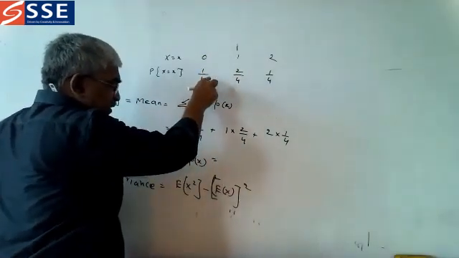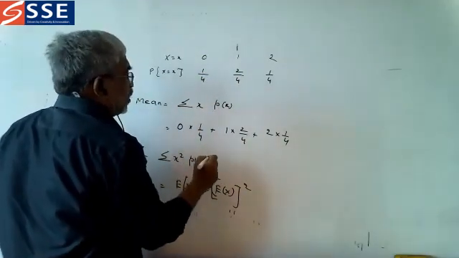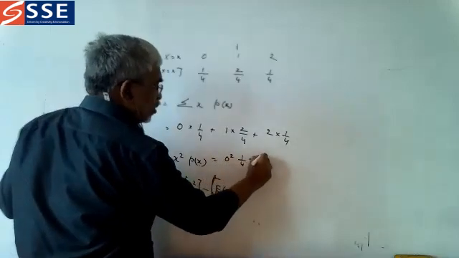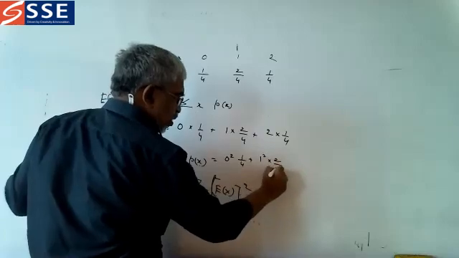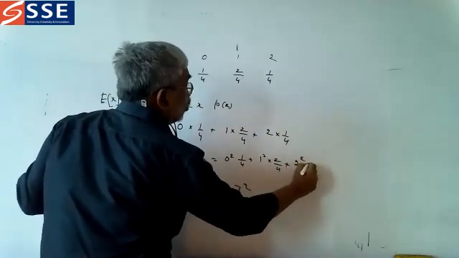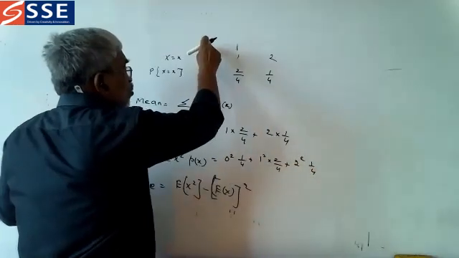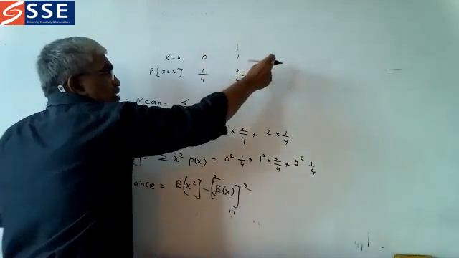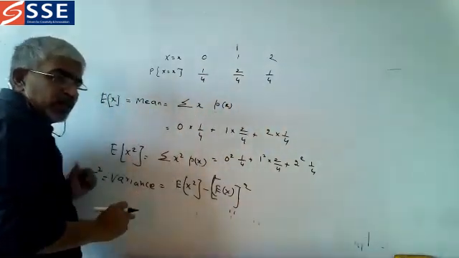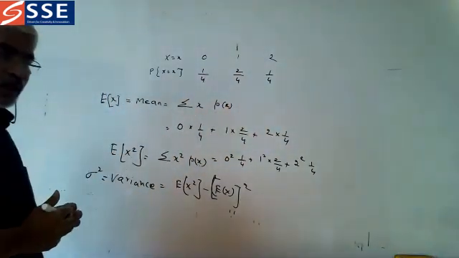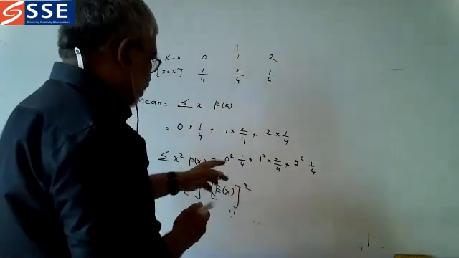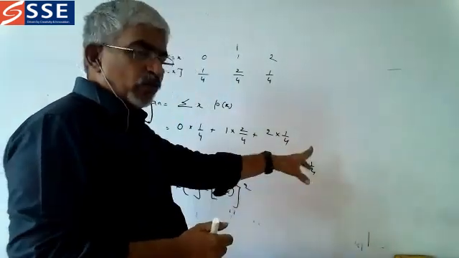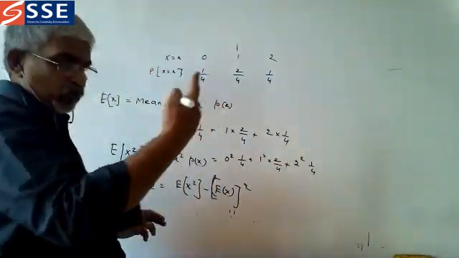Square this and add this. That is, E of x square is x square into P of x: 0 square into 1 by 4 plus 1 square into 2 by 4 plus 2 square into 1 by 4. That is, square of this into this, plus square of this into this, plus square of this into this. Likewise, we have to find. So what do you get? 0 plus 2 by 4 plus 4 by 4, which is 1. So we have to add this as 1 by 2 plus 1.